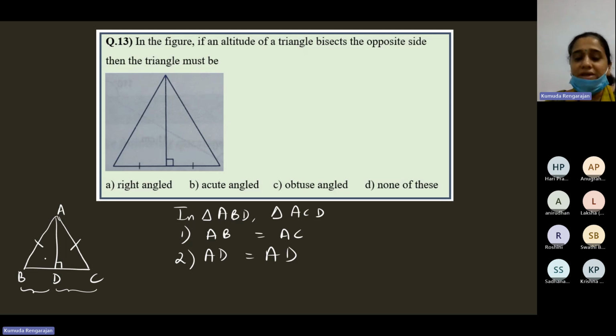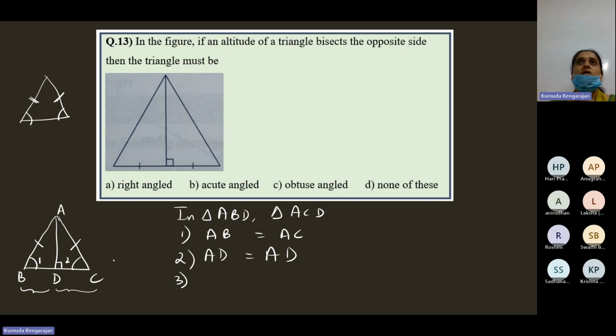But okay, very good. Nice that you came up with this. Okay, so now supposing we write angle 1 is equal to angle 2, because Swati is right in saying that angle 1 is equal to angle 2 because it's an isosceles triangle, right? This side is equal to this side. So the opposite of this side is this angle. See, when you see the triangle without the altitude, this is true.